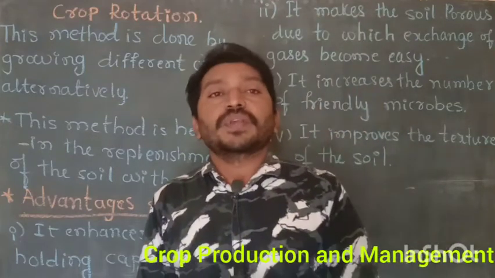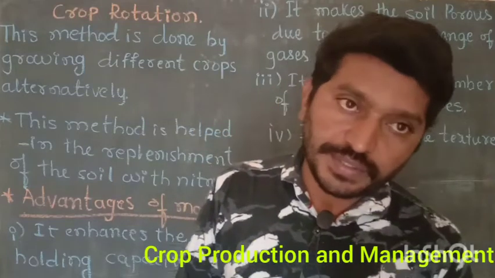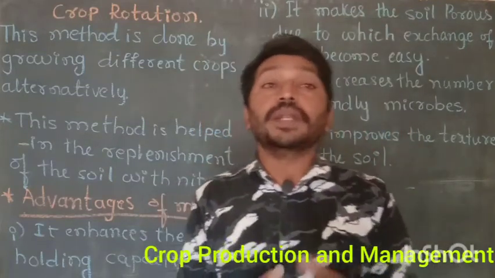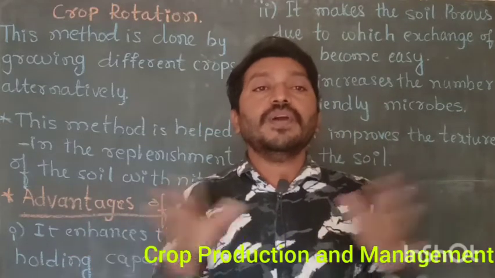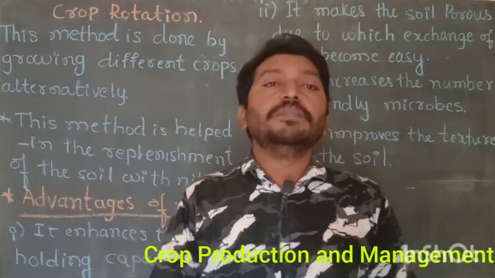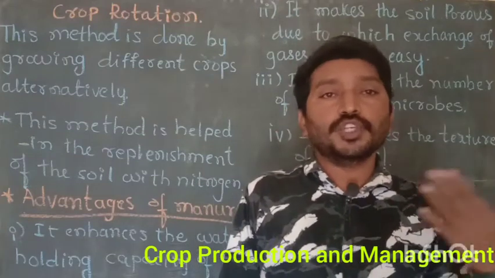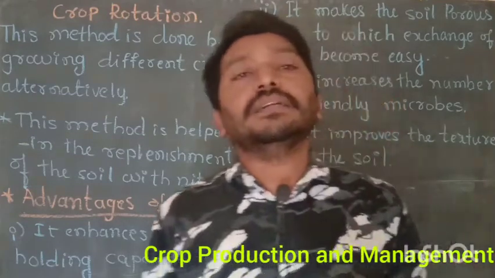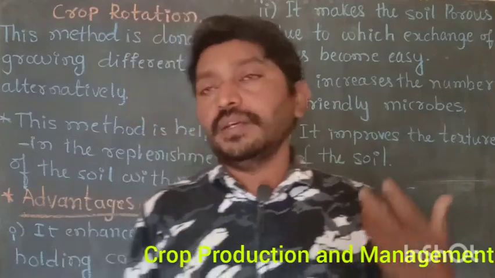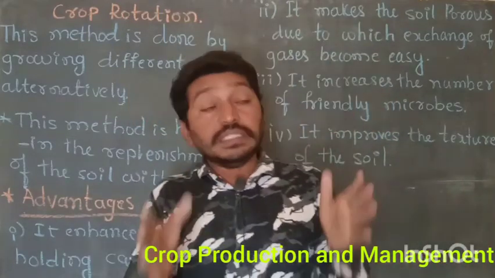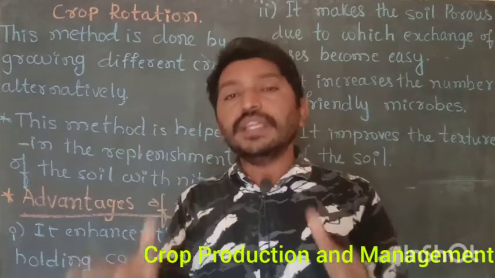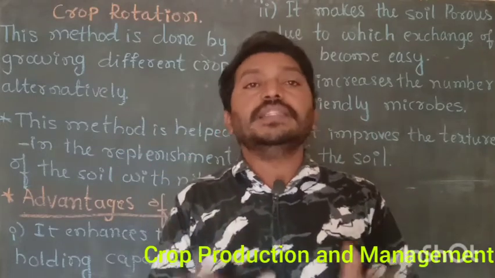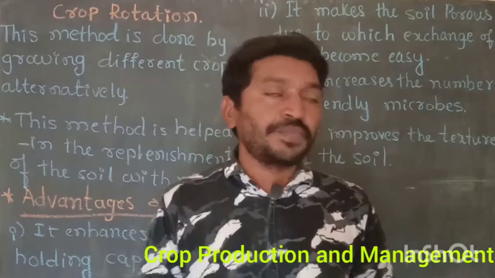You see, manure is an organic substance formed in the field by the decomposition of plant and animal wastes. Manure contains different nutrients and is very useful for healthy growth of the plants, right?